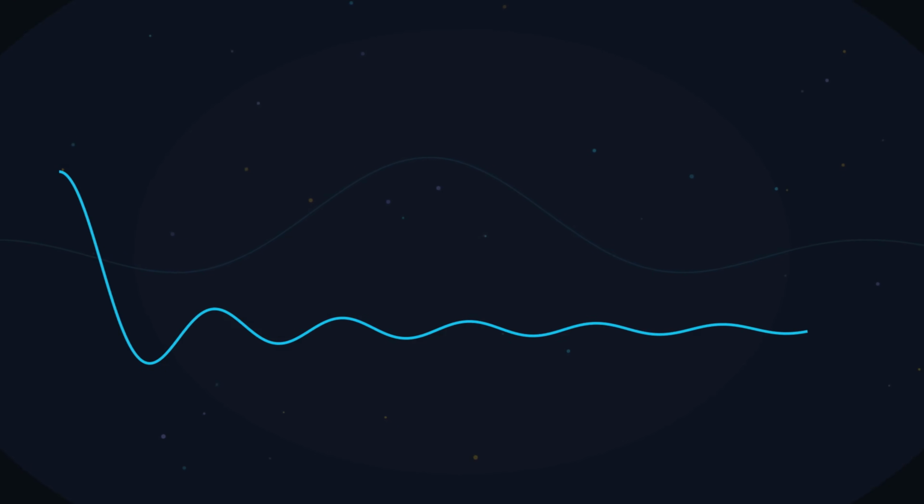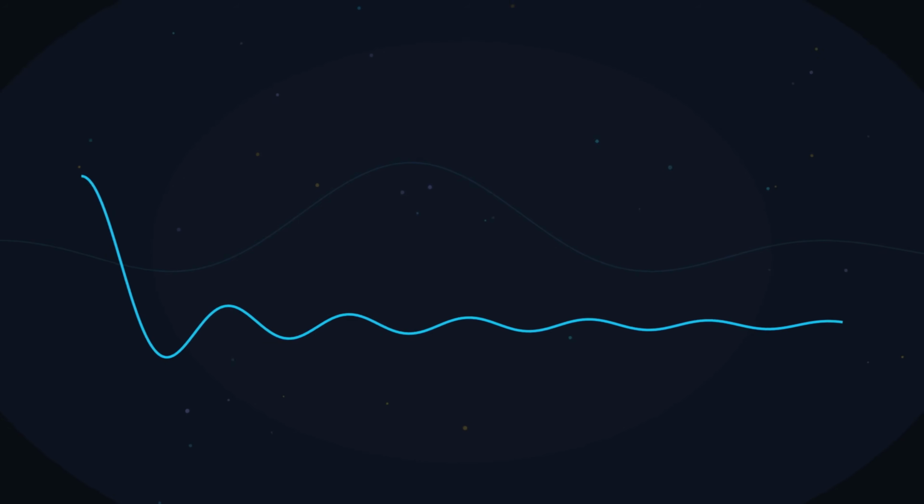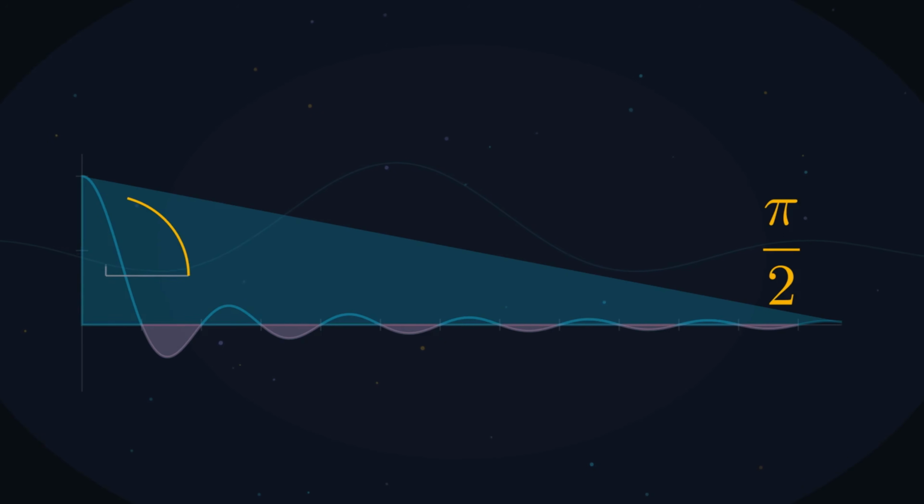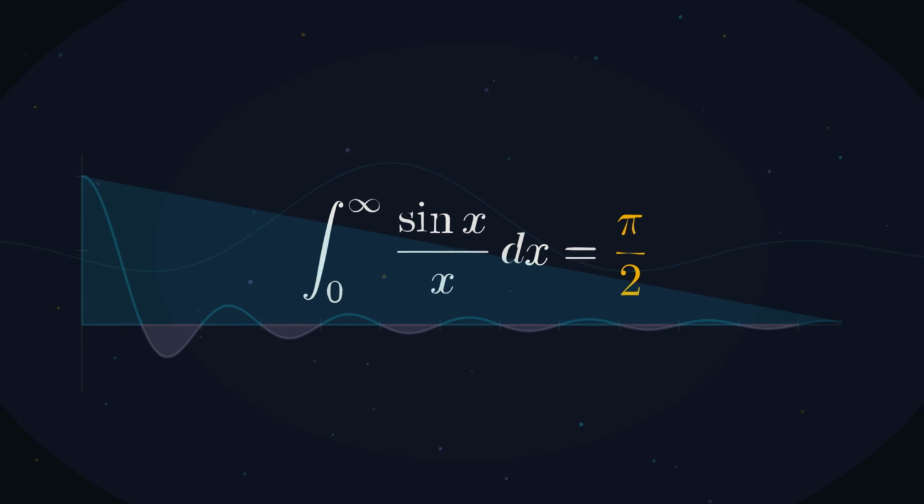This wave never stops. It never decays to zero. It keeps crossing the axis forever. Its total area is pi over 2. Exactly pi over 2. Not approximately, the same pi over 2 you'd get from a quarter of a circle. Except look at it, there's no circle here, no triangle, no angle anywhere in the problem, just a wave and